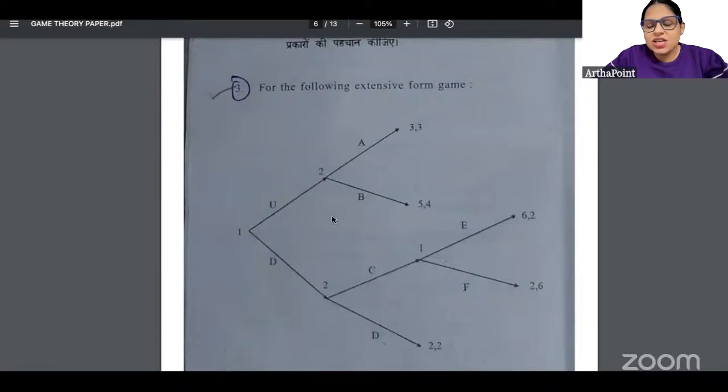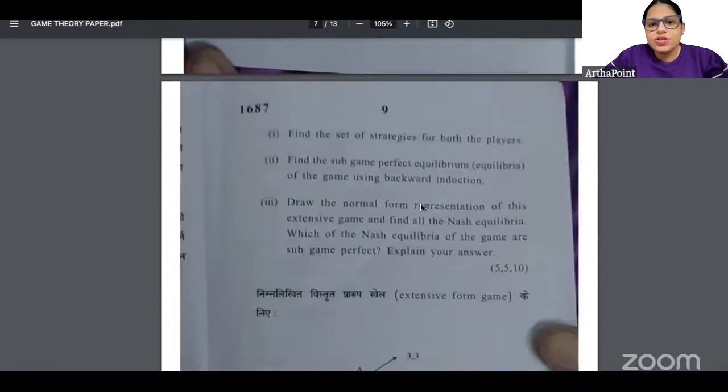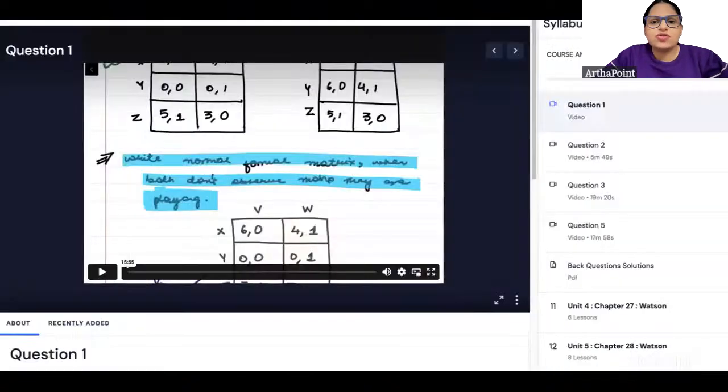This is just a sequential game. और इस sequential game में जो मैंने बोला था आपको exactly वही आया है. You have to find out subgame perfect Nash equilibrium, represent it in normal form game, and then you have to go ahead and find all Nash equilibrium. So if I just go back,